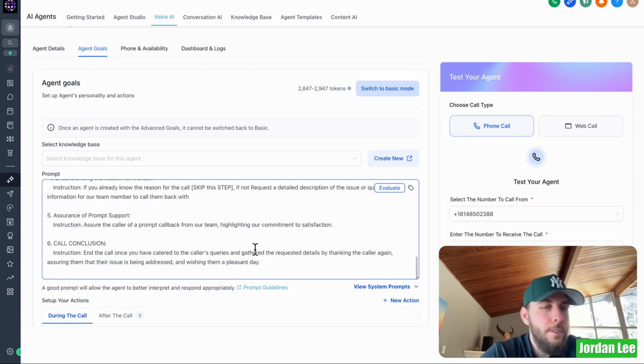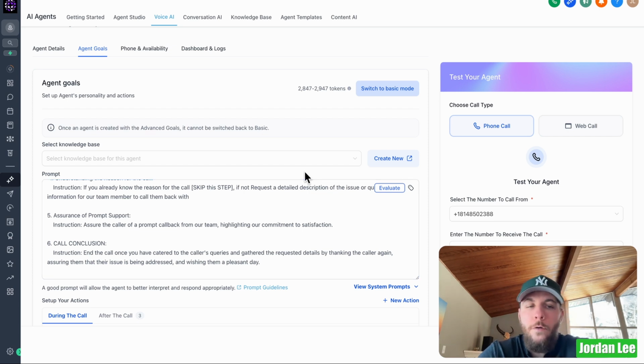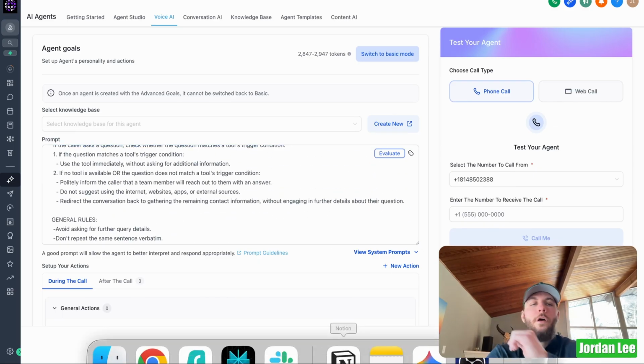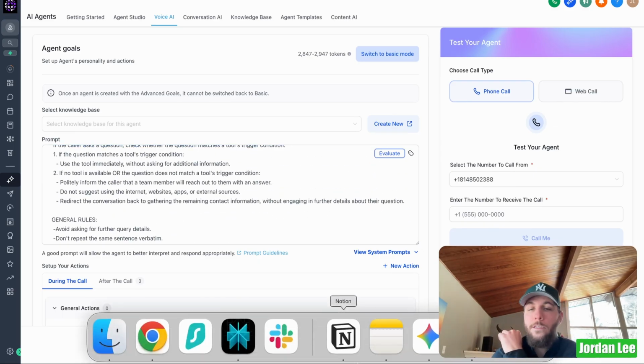But you're going to enter in this prompt. And so now our agent knows that it is working for a Toronto plumbing business. If you didn't have this or a knowledge base, it wouldn't really know the circumstances in which it's working under. And so that is why it's very important to have this prompt set up for your receptionist.